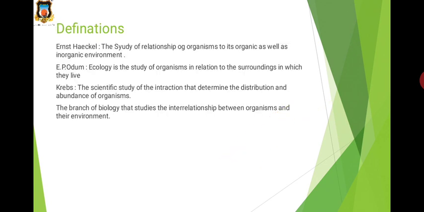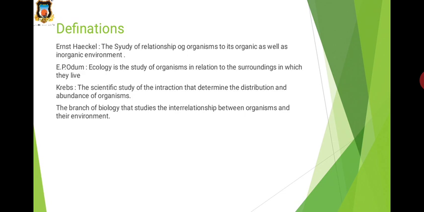Now the definitions of ecology. Firstly, ecology is the study of structure, function, and interactions of living organisms and their environment. It means the interaction of living organisms and the environment, and this is called ecology. Today, ecology and environmental science are the most important branches, concerned with the existence of man and earth.